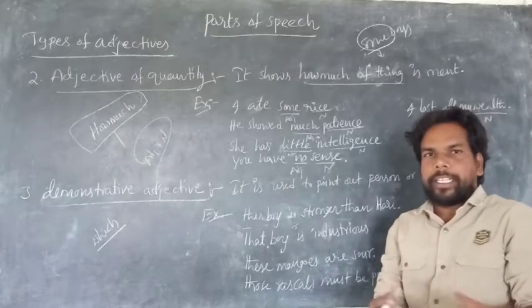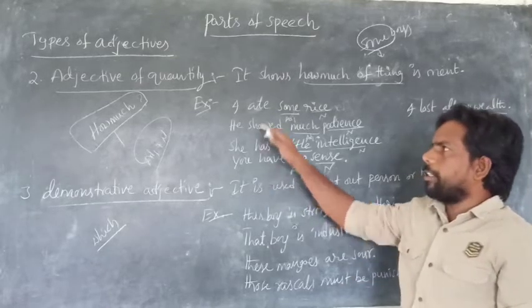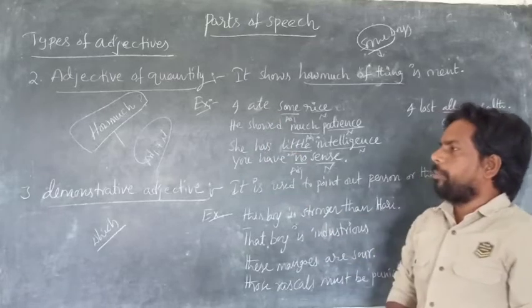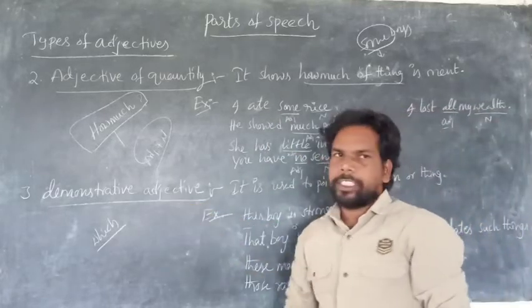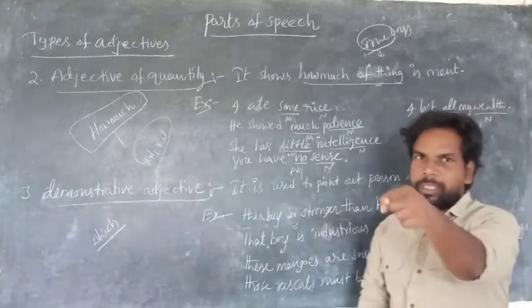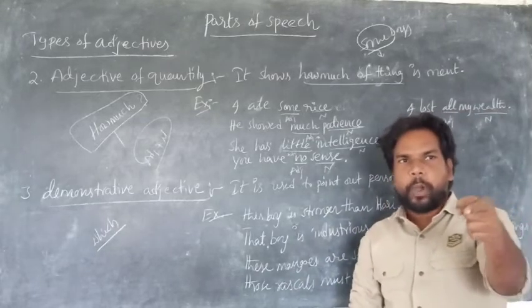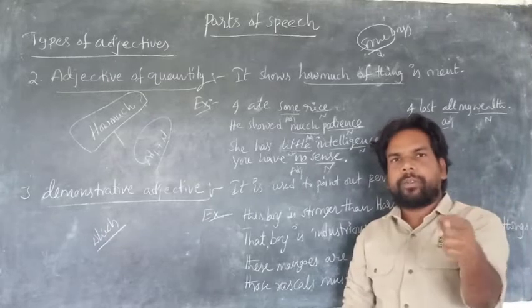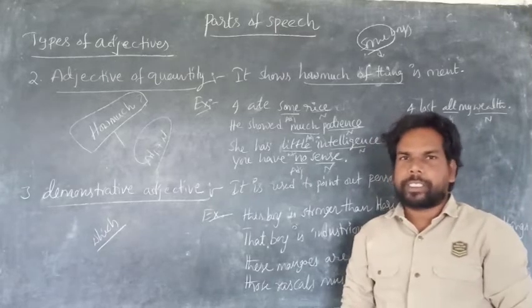Or it can be measured. It can be measured. I think it is clear. Adjective of quantity. The next one is demonstrative adjective. Demonstrate means to point out. Demonstrative, what is that? To point out or refer to a particular thing or particular person.